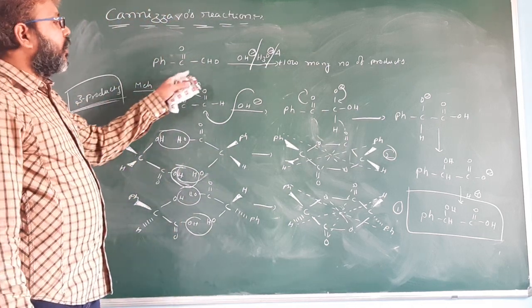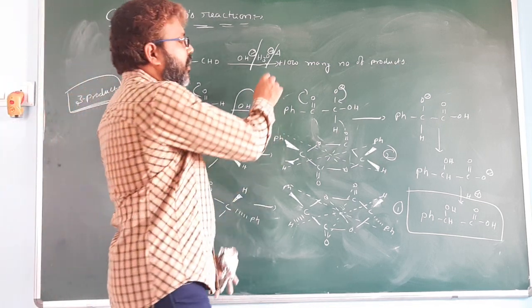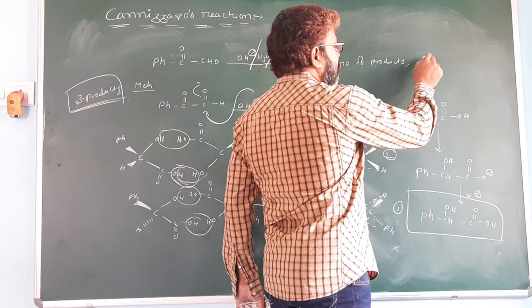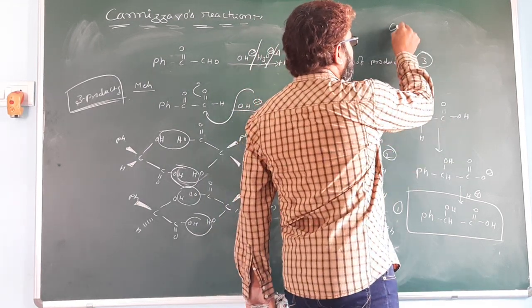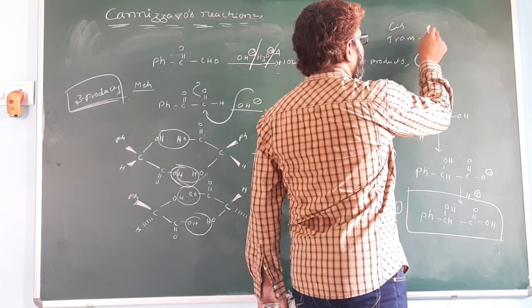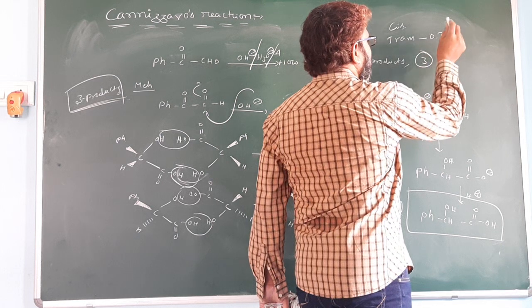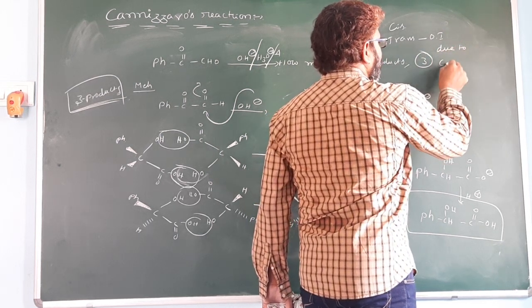Okay. So this compound undergoes Cannizzaro reaction. You get how many number of products? That is 3 products. Okay. So one is the cis isomer. Another one is trans. So trans is optically inactive due to center of symmetry.